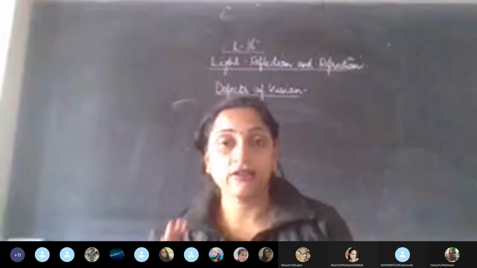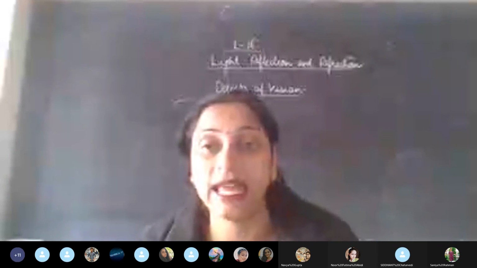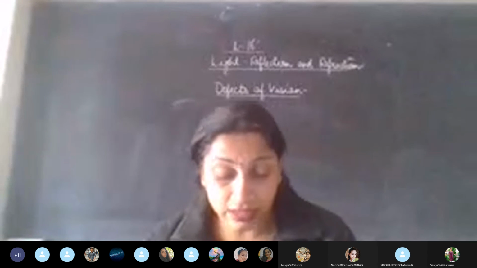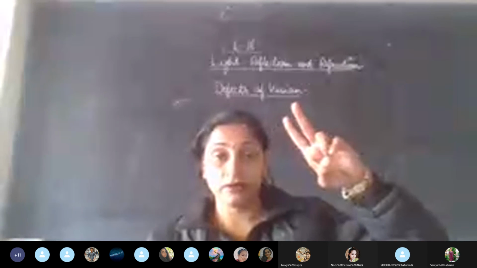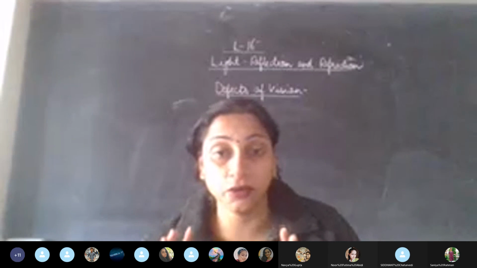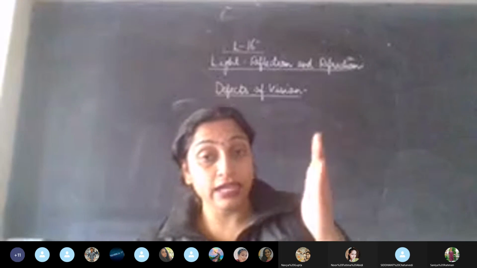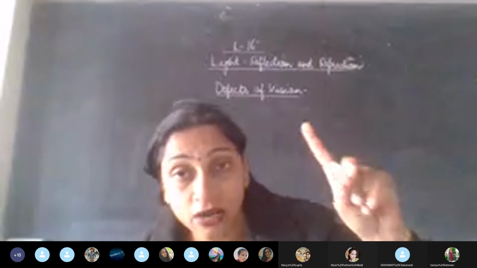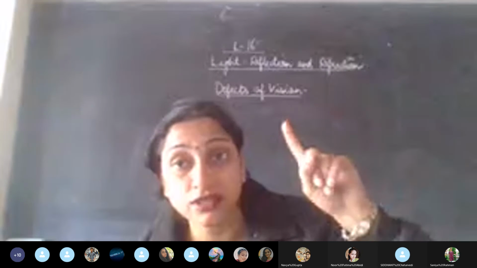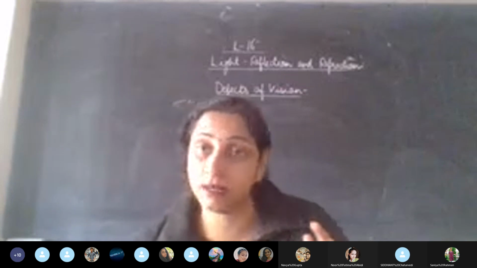Now just have a look, whatever I've talked about, the same we'll be observing in the diagram. Please observe the first diagram on the same page 198. Now see, there are two images. Try to understand what you have to observe because that is very important. Wrong observation is not going to work. You have three diagrams, first, second and third. For each you have two diagrams. In the first one, it is the wrong one in which the image formation is not taking place on retina. And just below that you have the corrected one where the image formation is taking place on retina.